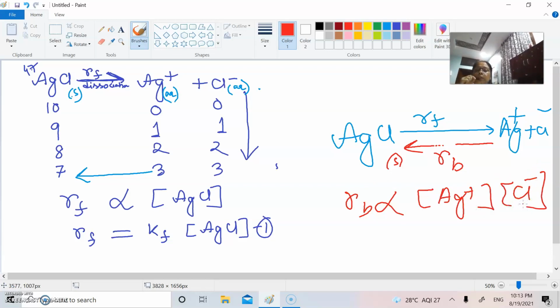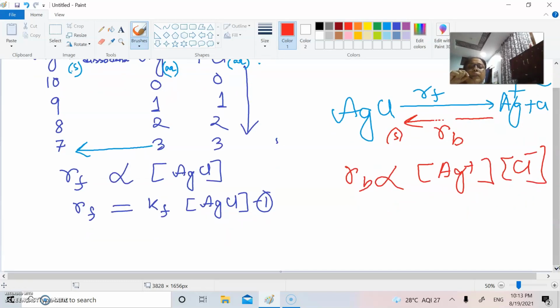Now you have the forward reaction, where one silver chloride molecule breaks down, and the backward reaction, where the silver and chloride ions combine to give back solid silver chloride. After some time, you will have a thorough equilibrium between the reverse reaction and the forward reaction. You see?